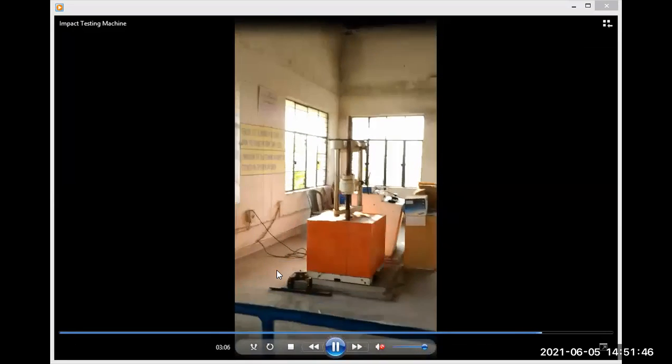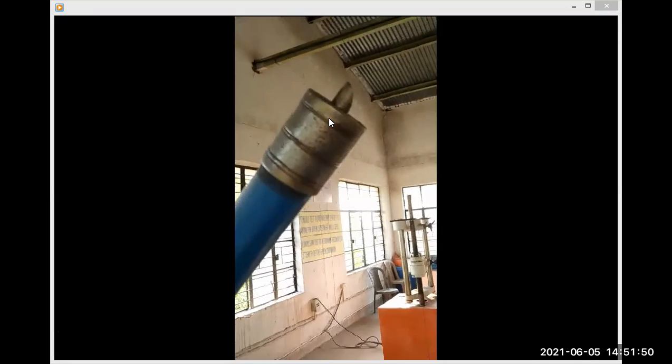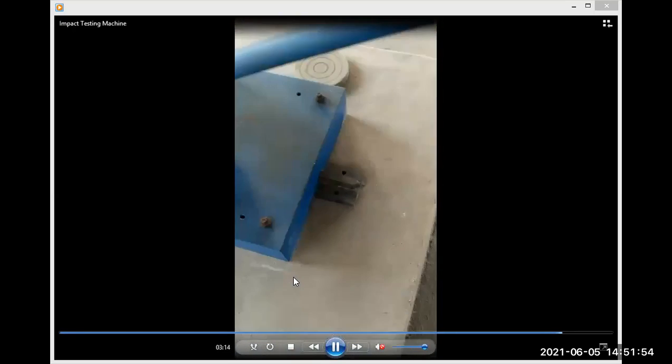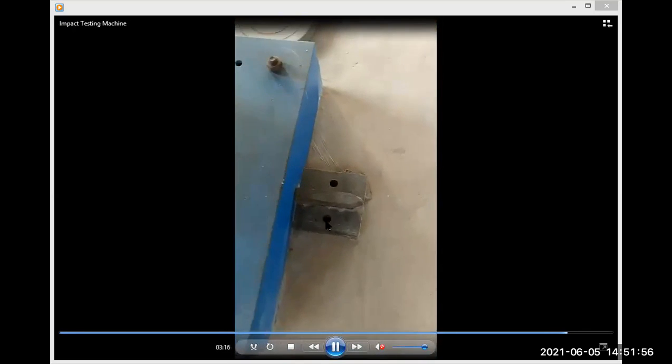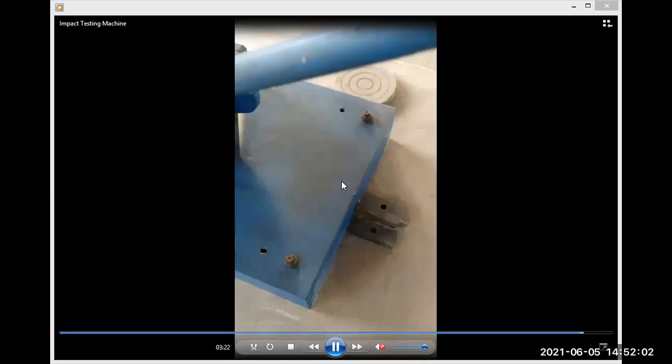Position of the punch, position of the fixing of the load in the Izod case, position of fitting in the Charpy case. The striking punch of the Izod machine, the striking punch of the Charpy machine.